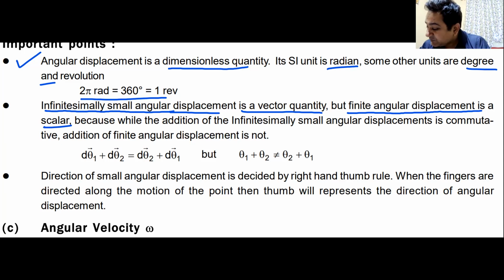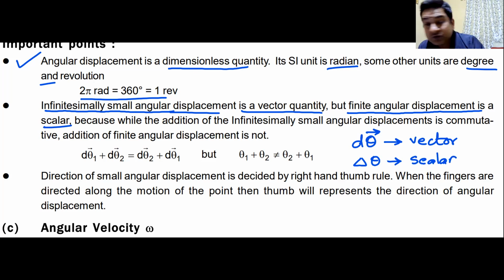That means d theta is a vector: when I write d theta, I mean a very small change in angle, and that is a vector. But when I write delta theta, it means a large change in angle, and delta theta is a scalar. So d theta is a vector and delta theta is a scalar.